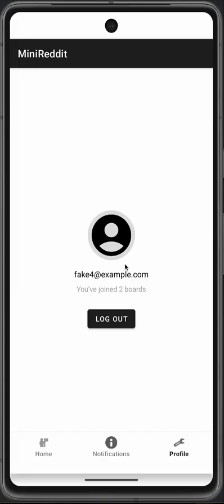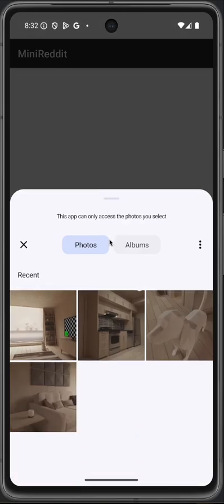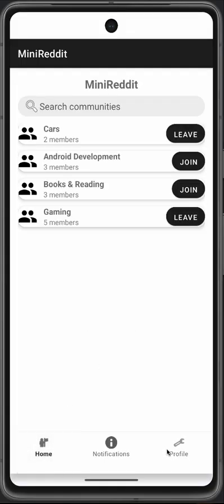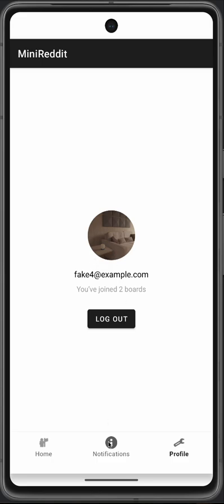So the users can upload or change their avatar, which is also stored in file-based storage and loaded with Glide, and they can log out safely, which clears the session and navigates back to the auth fragment. So let's try to change the avatar image. Click here and then select this, and then navigating back and forth to see if it works. Fine. Yep.